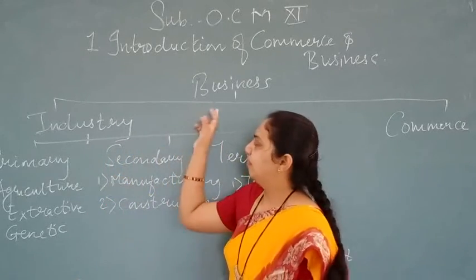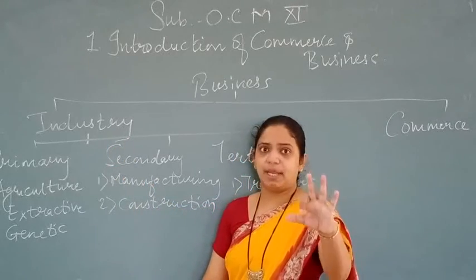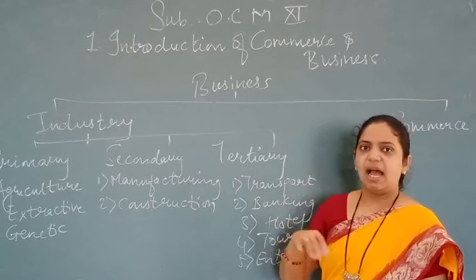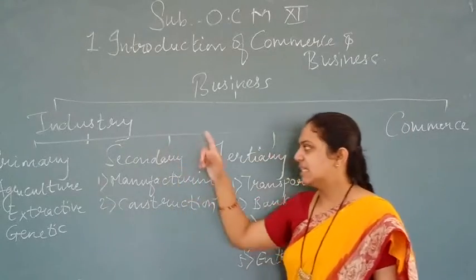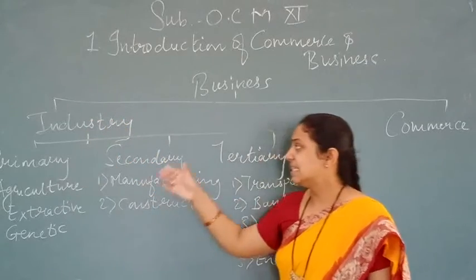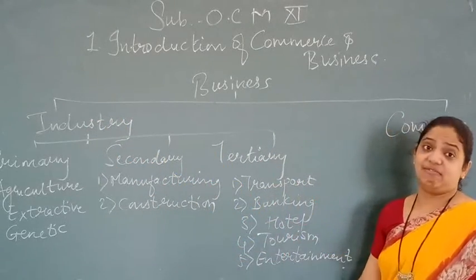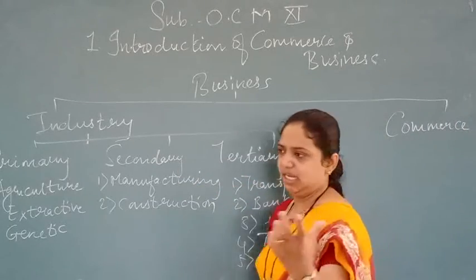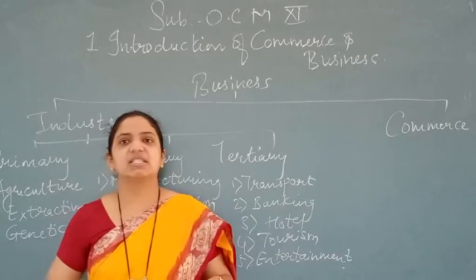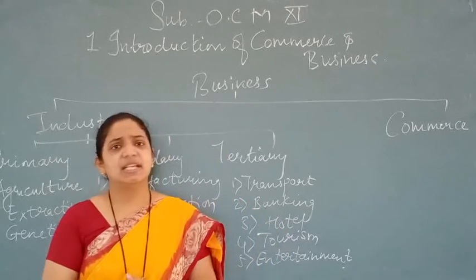So, meaning of the industry. Further, industries are divided into three big parts: primary, secondary, tertiary. Again I'll repeat: primary, secondary, tertiary. Primary is further divided into 3, secondary into 2, tertiary into 5. Let's see the first one, primary. The name itself says what? Primary industry is concerned directly with nature. From nature, so many things we get.